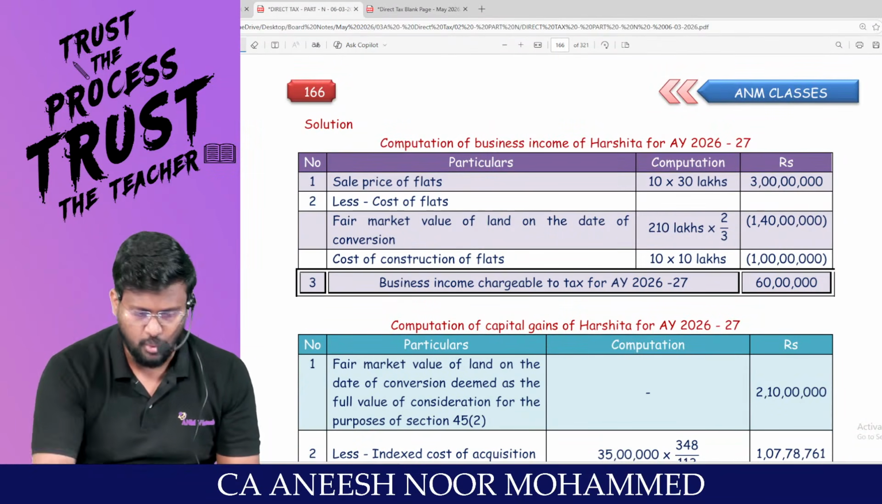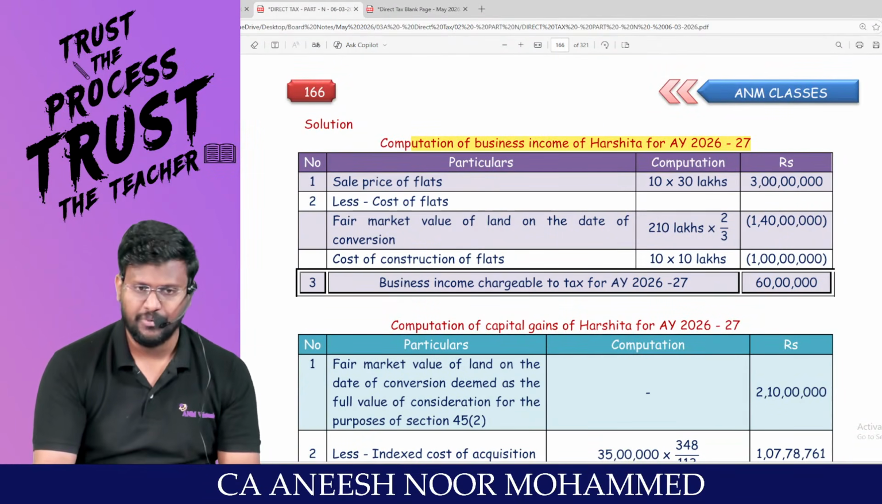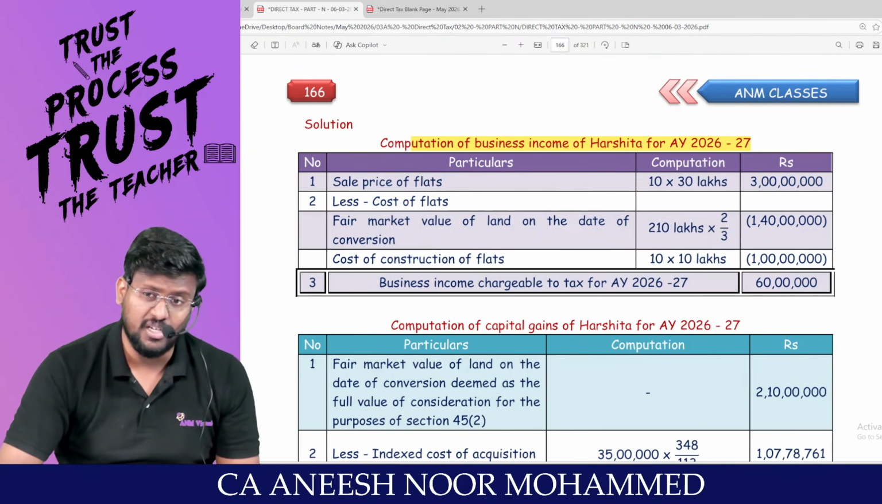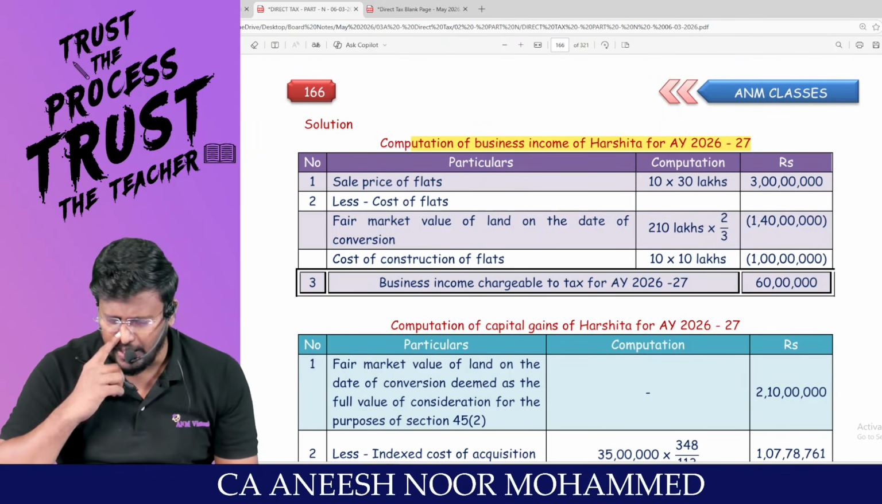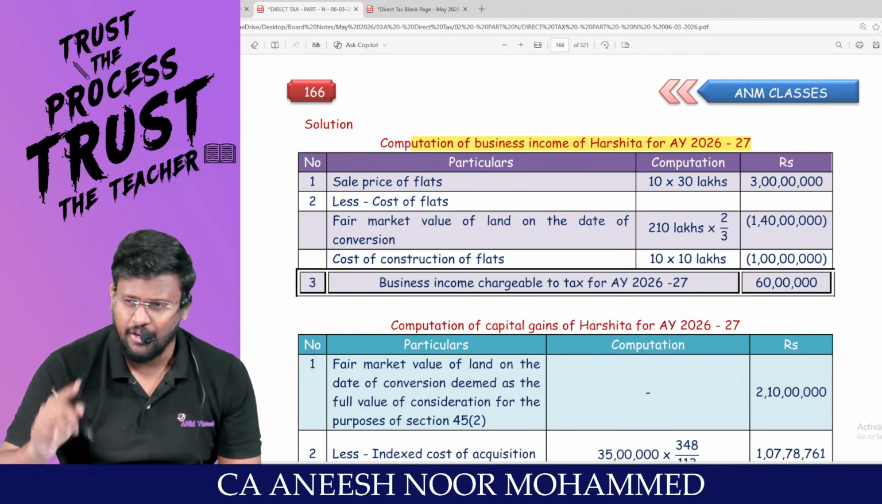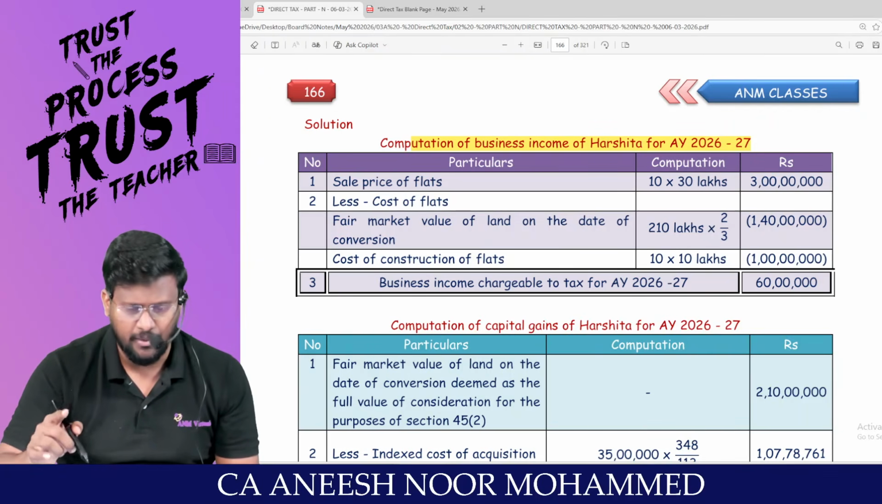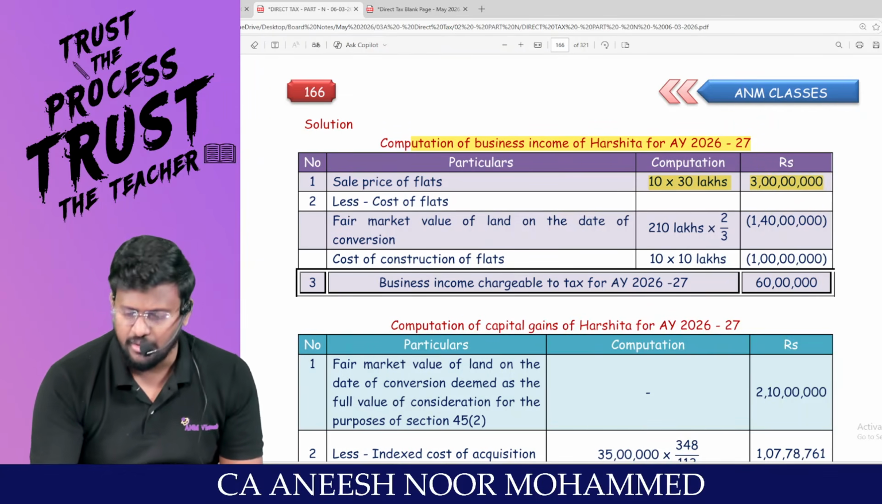Simple, man. Let me ask you. First, I am calculating the business income. Total, how many flats constructed? 15 flats. Out of that, how many flats sold? 10 flats. What is the sale price of 1 flat? So 30 lakhs into 10, total 3 crore.